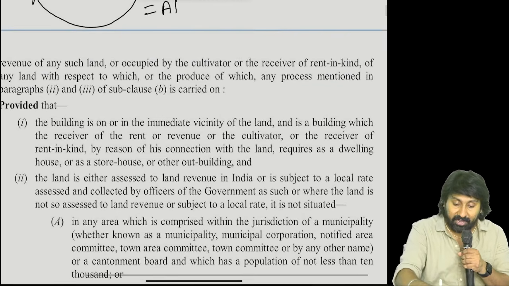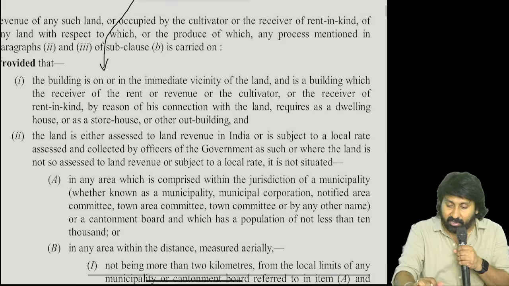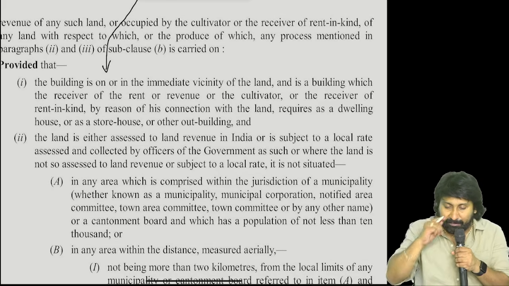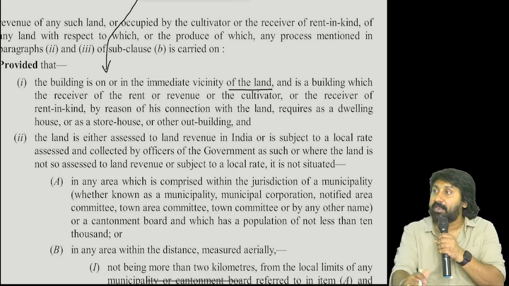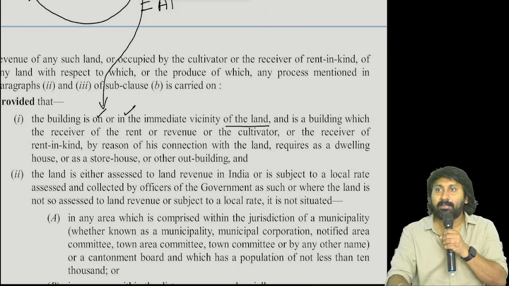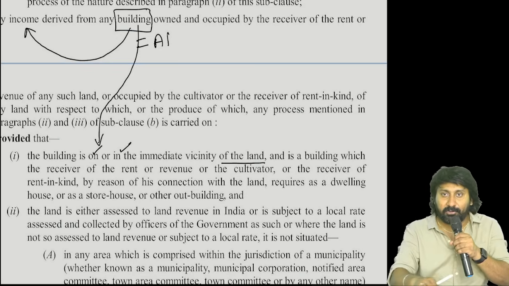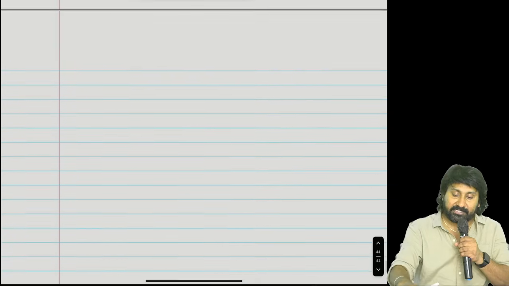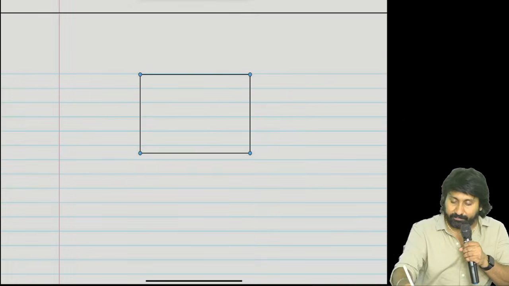Provided this building is on or in the immediate vicinity of the land. Immediate vicinity of the land. See, sir, what is on, what is in? On is there, in is there. Whenever prepositions are used like this, there is a matter of understanding. Understand English in a proper way.